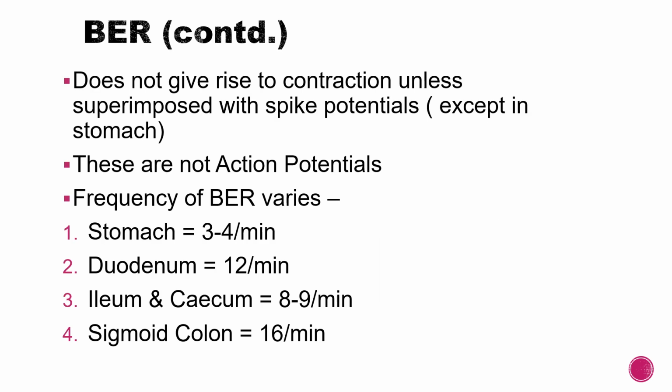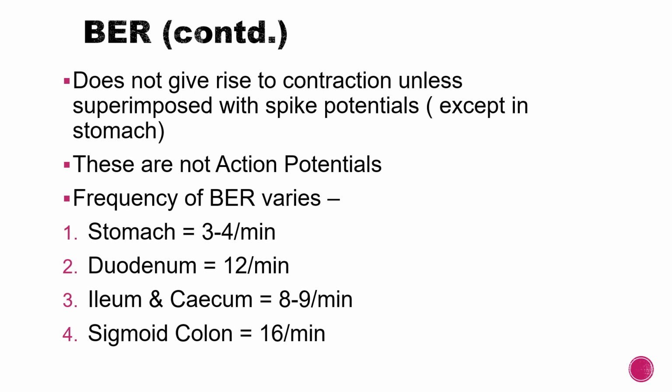Now, since this BER is only due to the activity of sodium pumps or sodium channels, there is no contraction. This is a basal rhythm. Contraction only occurs when spike potentials or action potentials are superimposed upon this basal electrical rhythm.